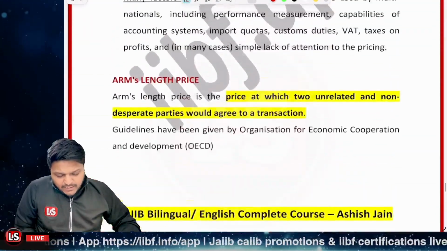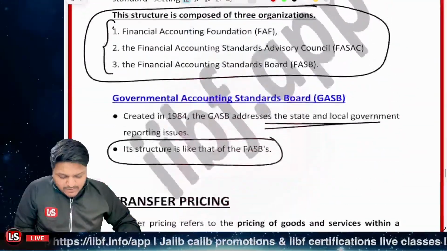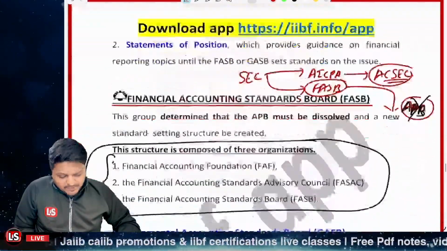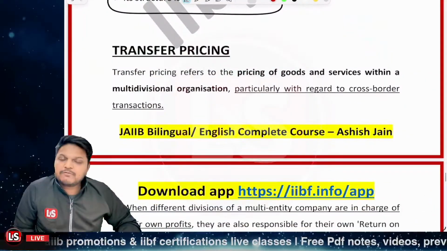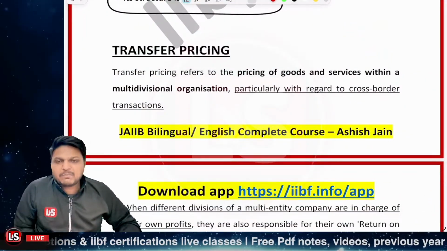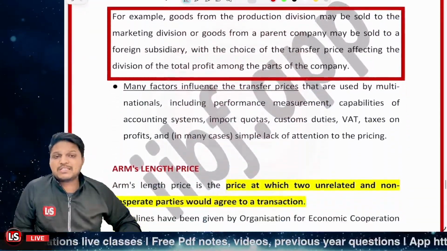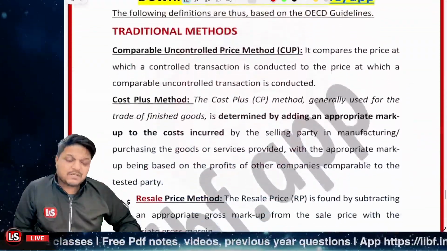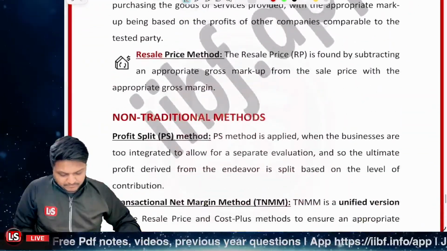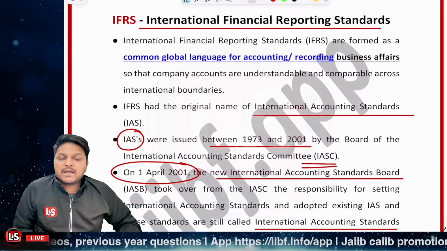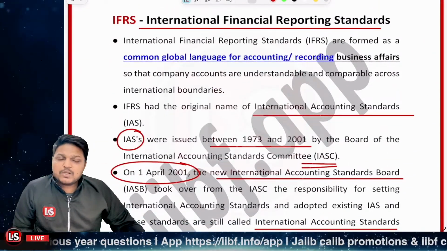After that, we learned about the different concepts related to GAAP, FASB and everything. Then we covered the different principles of GAAP and transfer pricing, again a very important concept. And then, lastly, we learned about the International Financial Reporting Standards. In the next video we'll be learning much more important concepts.